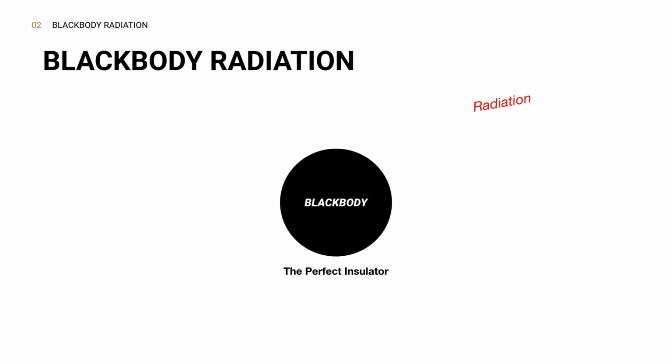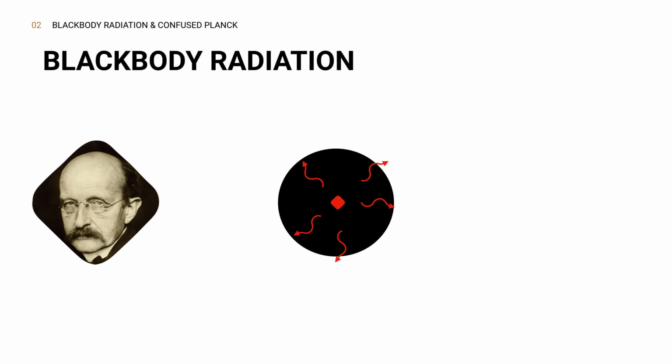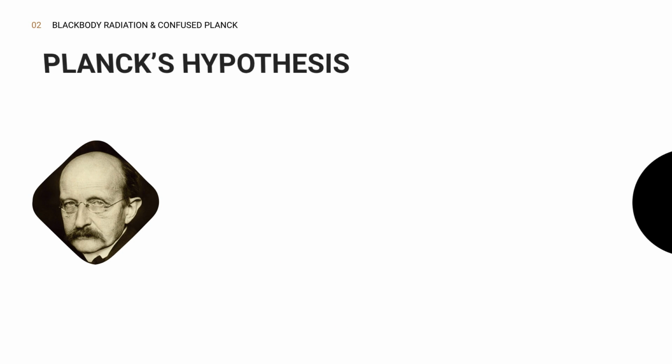Blackbody. A blackbody is a body that can absorb all radiation falling onto it, and at first it was theorized to emit infinite radiation according to classical physics. But because of the discovery that light is a wave, Planck theorized that energy emitted from the blackbody is in limited amounts and not at all infinite, which led to his hypothesis.